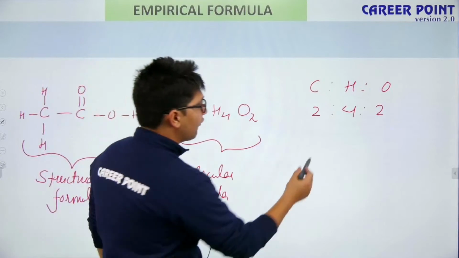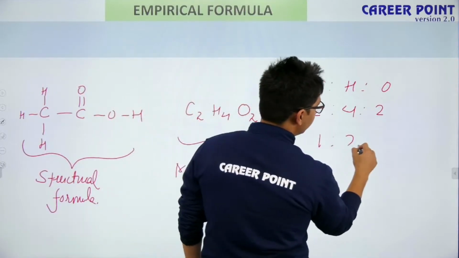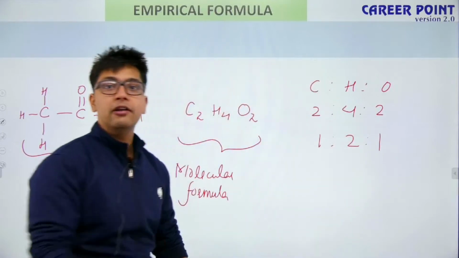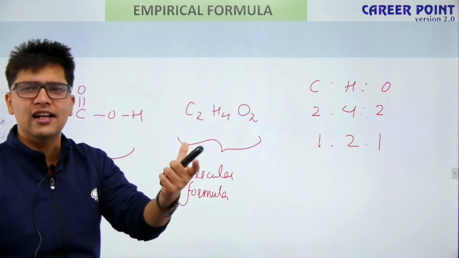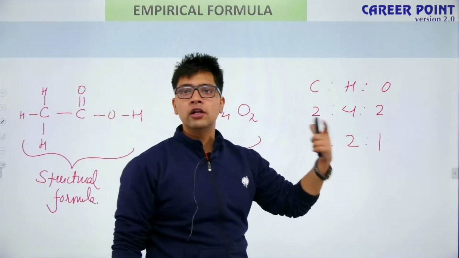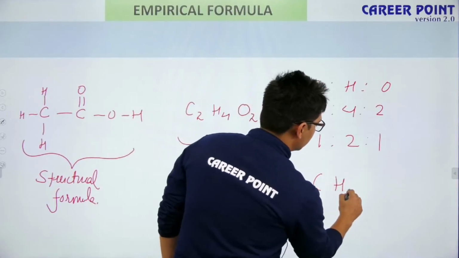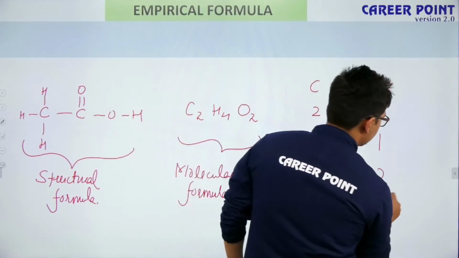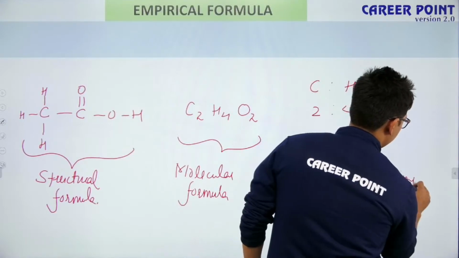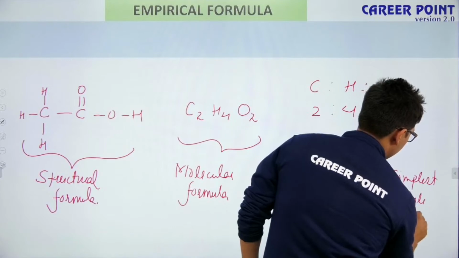What if I divide the whole number by 2? That is 1:2:1. So when I am dividing by the LCM, I am finding the simplest whole number ratio. Now what is this? C1, H2 and O1. This is the simplest whole number ratio.